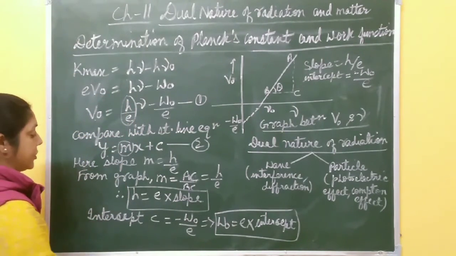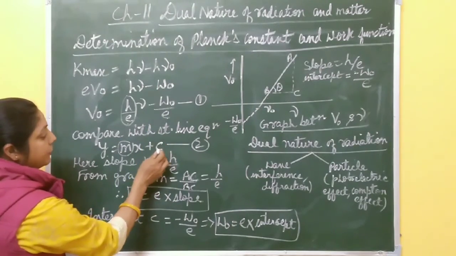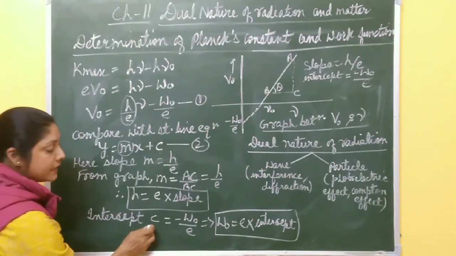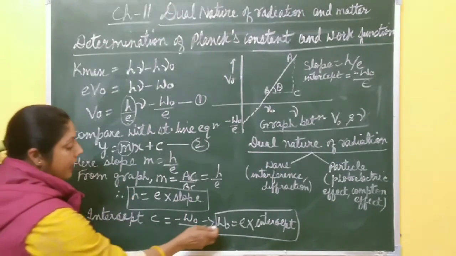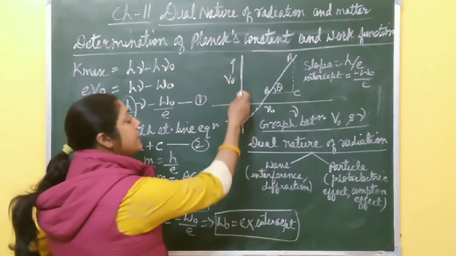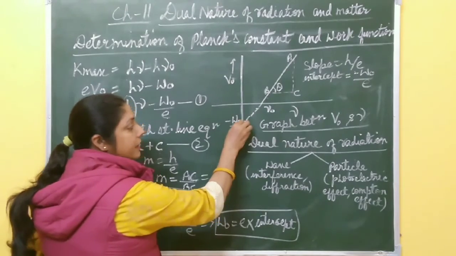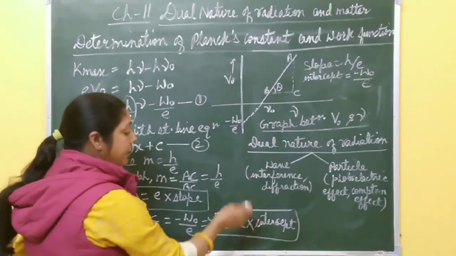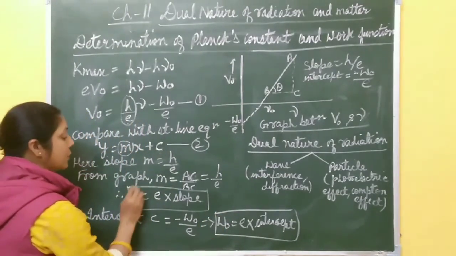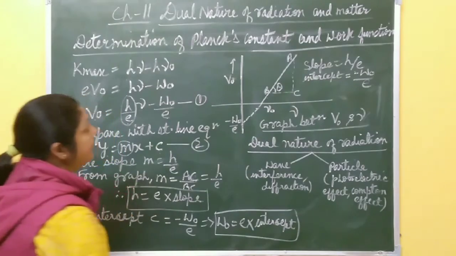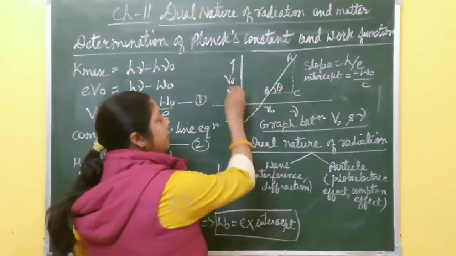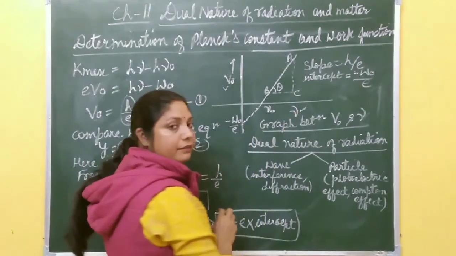Now the work function. If you compare these two equations, the intercept is minus W naught by e. C is the intercept, equal to minus W naught by e, and W naught is equal to e into intercept. How do you find the intercept? You can find it from this graph. This one is the intercept. You put the value of the intercept and you get the work function. In this way, Planck's constant and work function can be determined from this equation with the help of the graph plotted between stopping potential and frequency, right?